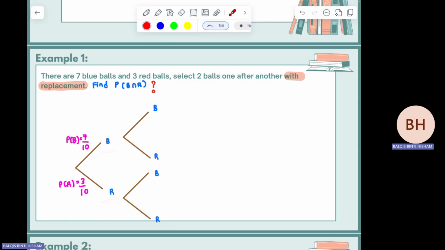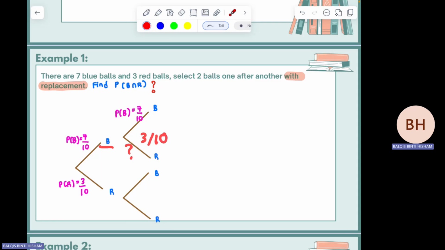Okay, so the probability here will be the same as the first one just now because you letak balik the ball. So this one will be 7 over by 10 also. Okay, so since you are having the same probability here, so this one will be equivalent to P(B) actually. Okay, and then what is the probability of selecting the red color ball if the first one is blue? This one is also 3 over 10.